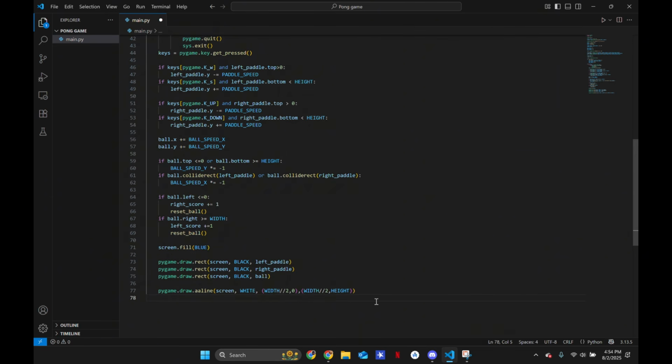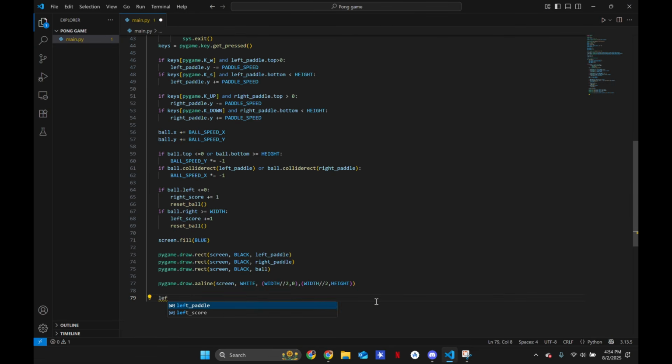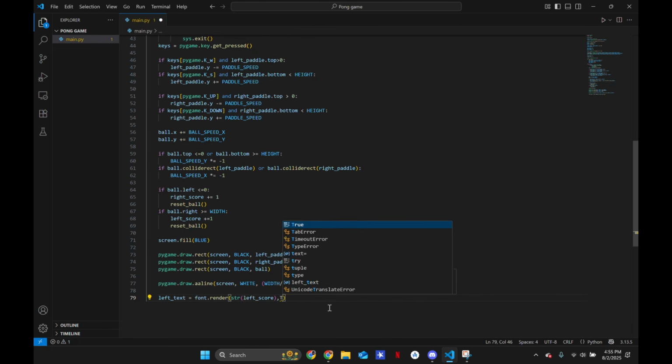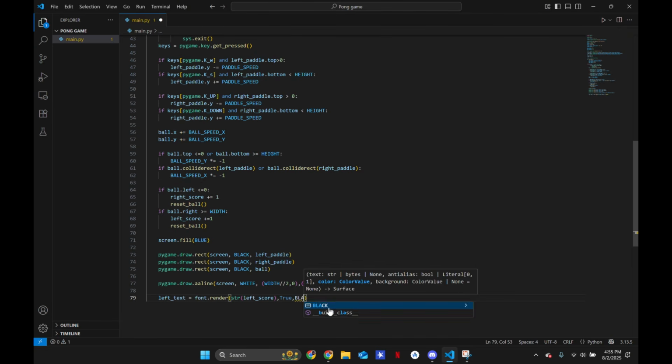Now we have to draw the scores. So very last thing, we're almost done, guys. Left text is going to equal font.render, string of our left score, and True, and let's make it black. So that's our left text.